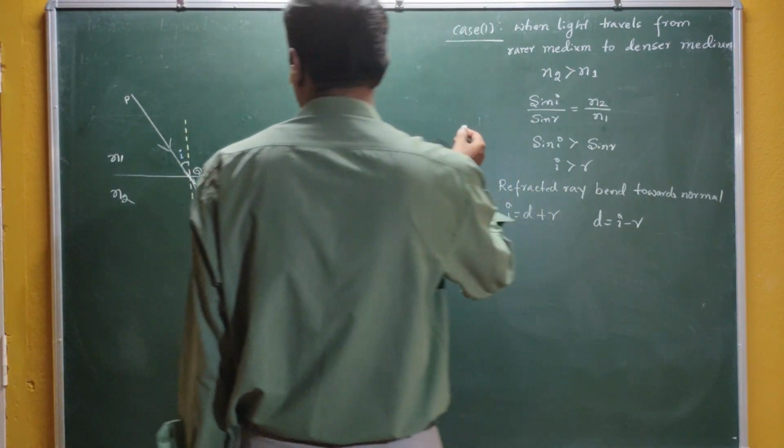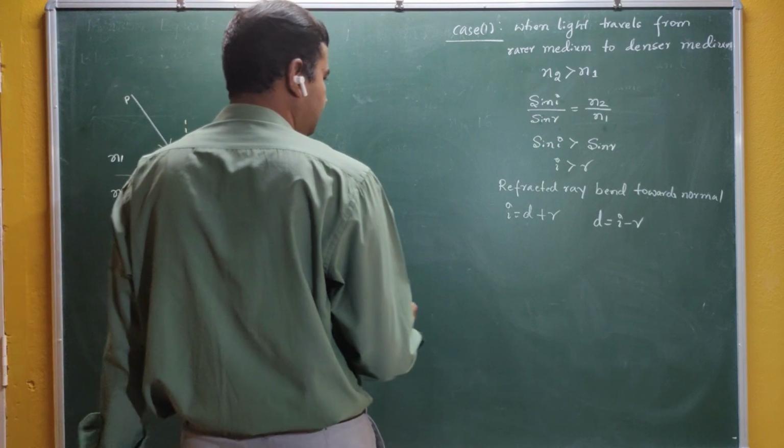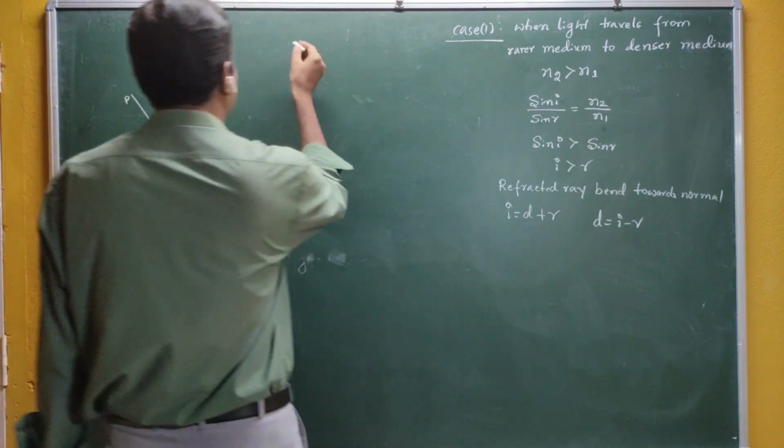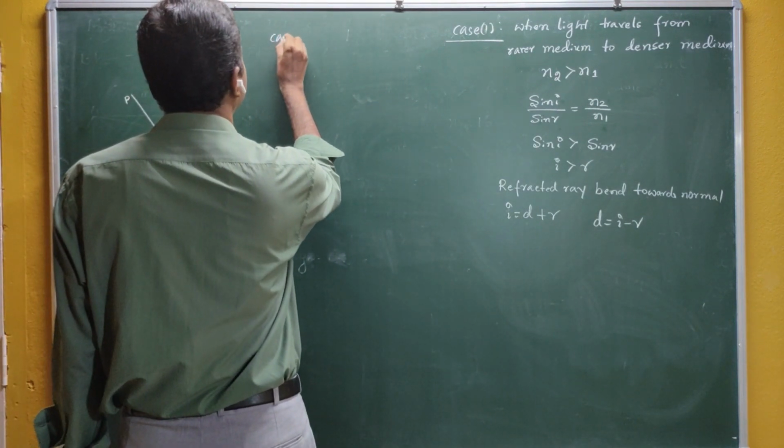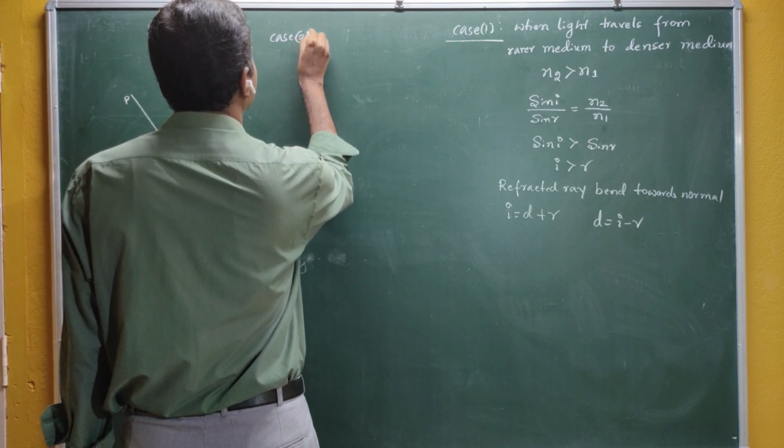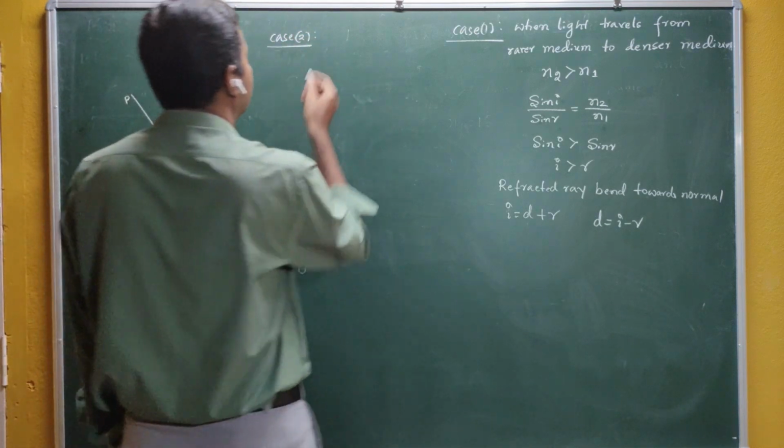Okay, so let me take case number 2 here.